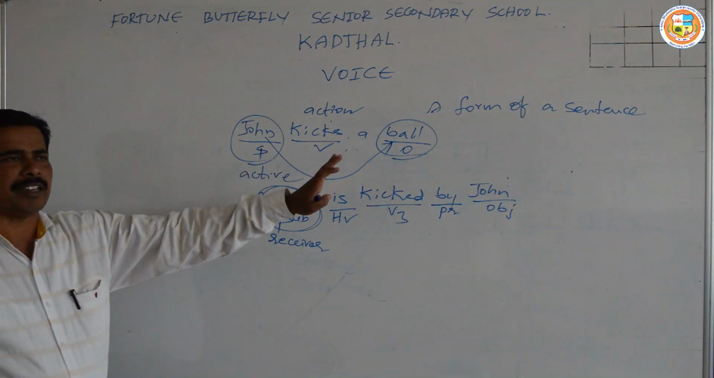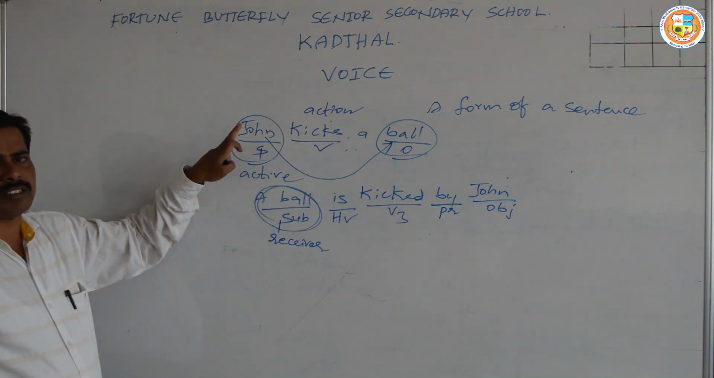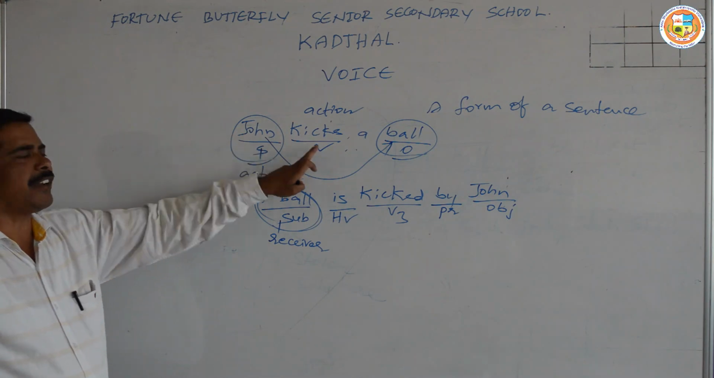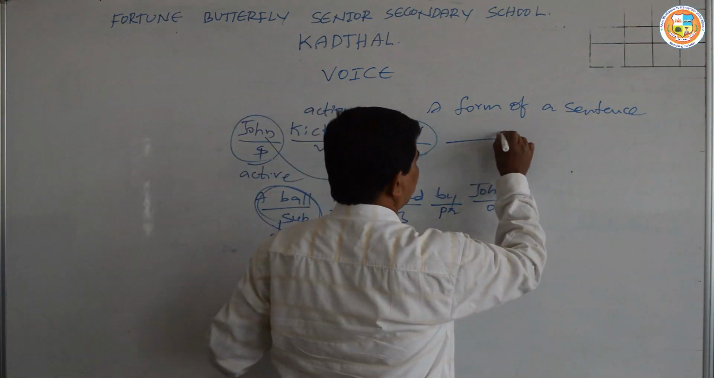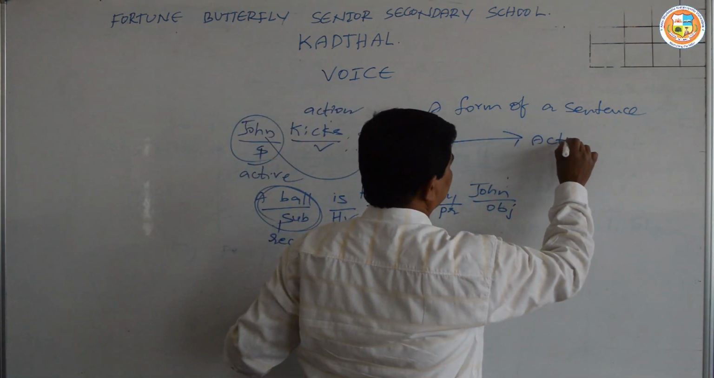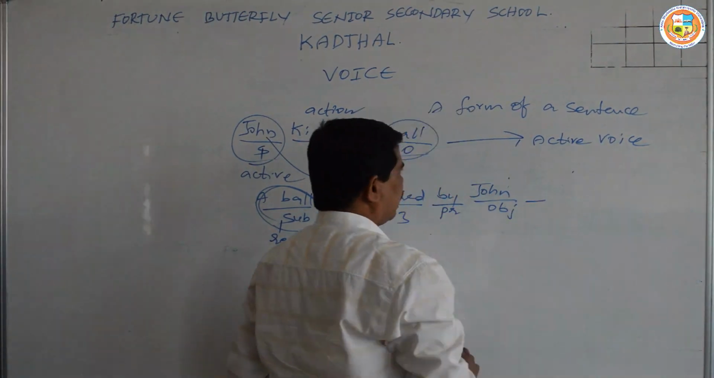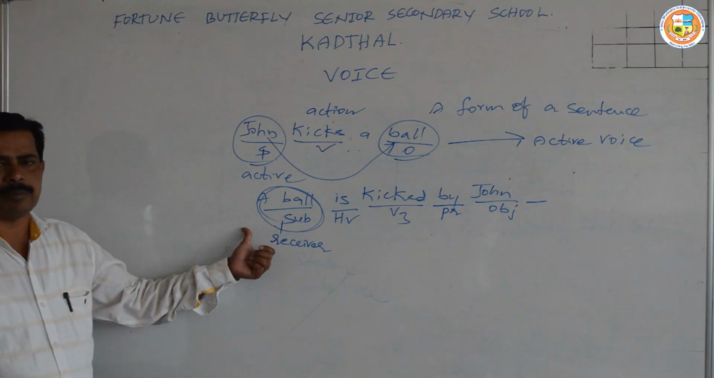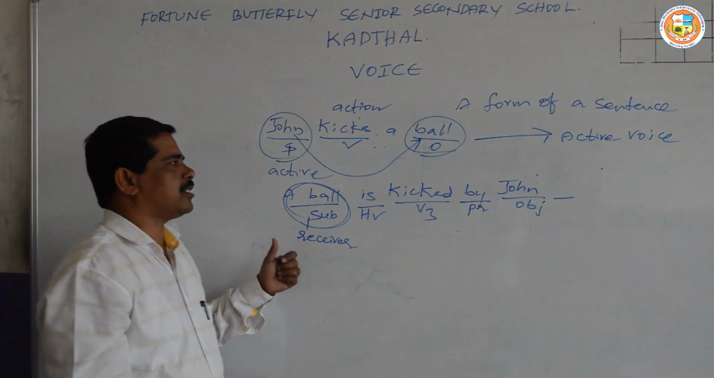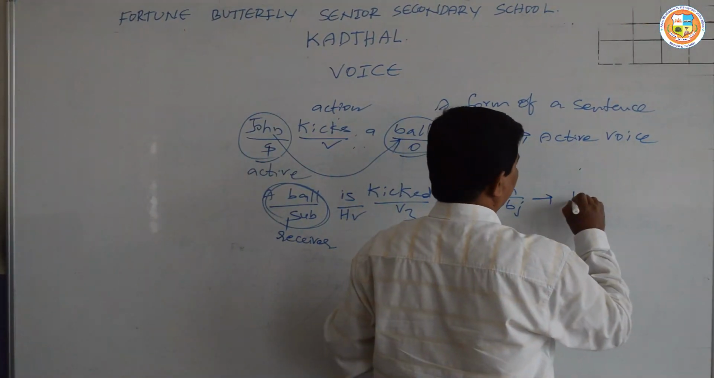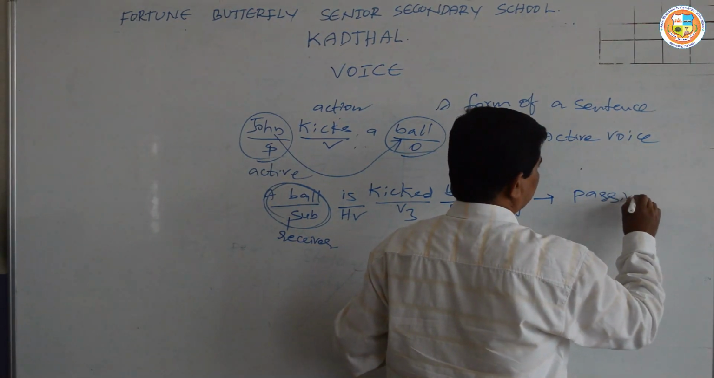So by this we can clearly see that when the subject is the doer of the action, the sentence is said to be in active voice. When the subject is the receiver of the action, the sentence is said to be in passive voice.